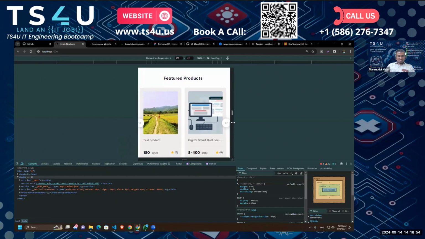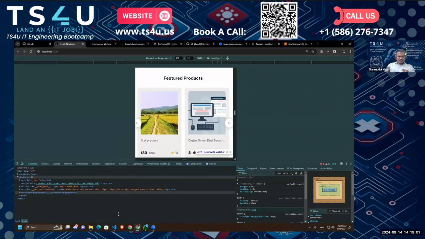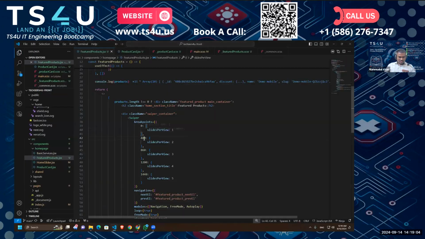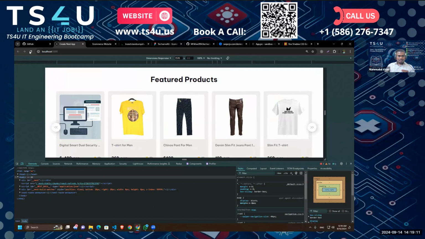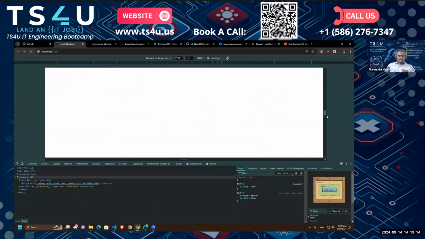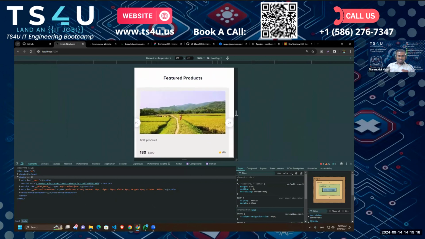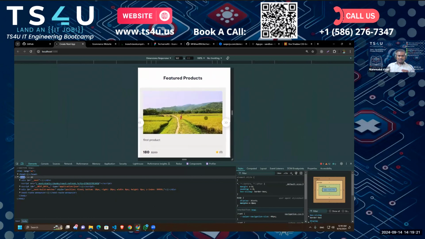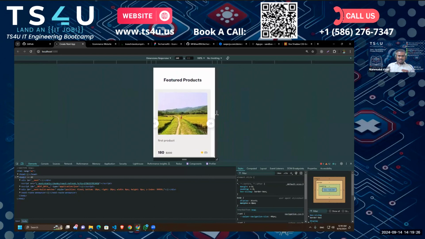Yes, see? So I don't think 480 is the right spot. It should be around 560, I think. So let's solve that. Let's say 560. Okay. So yes, 560. We are seeing 1 slide. So now it doesn't matter how small your device is. You can see up to 360, and they will see a responsive slide.